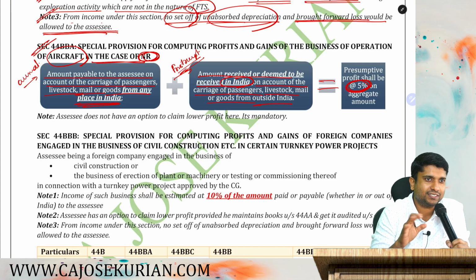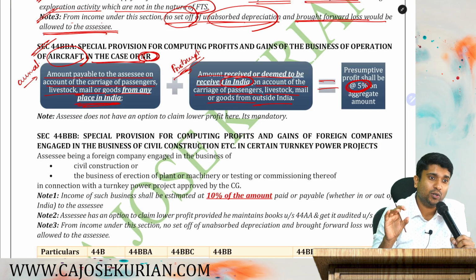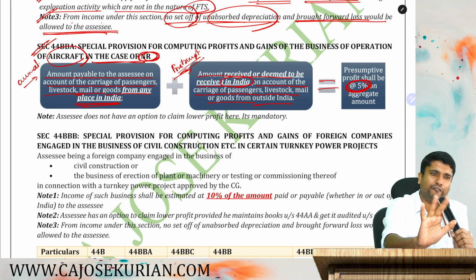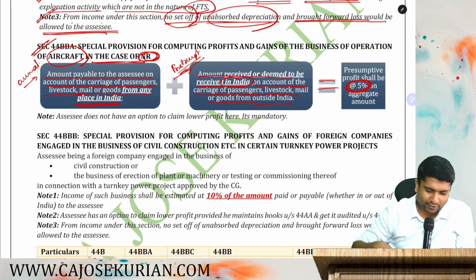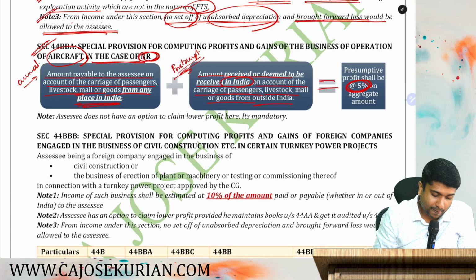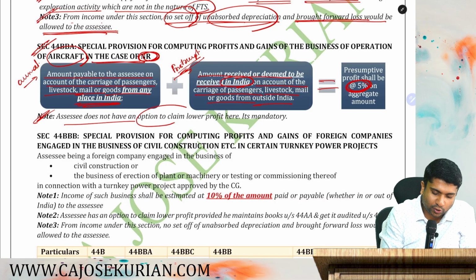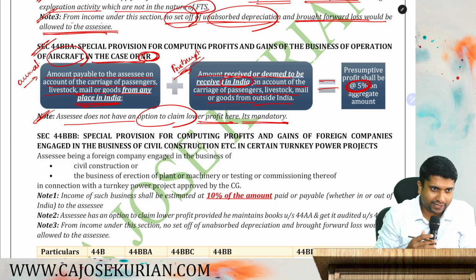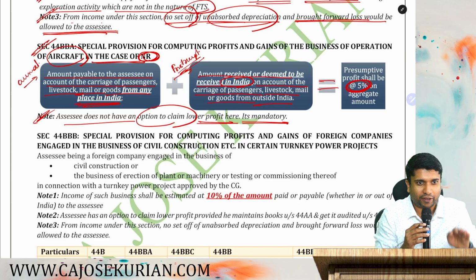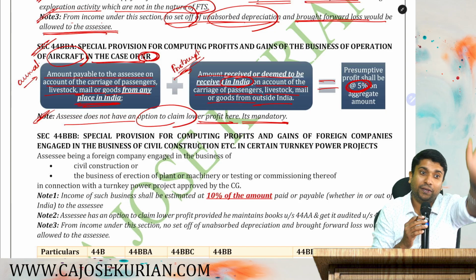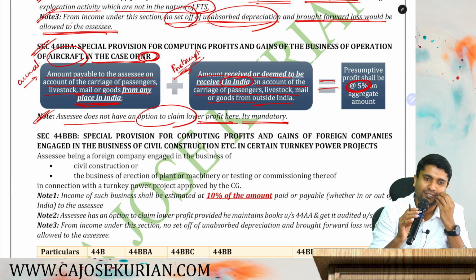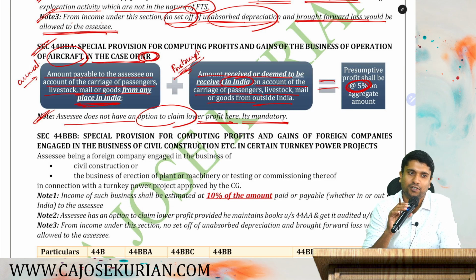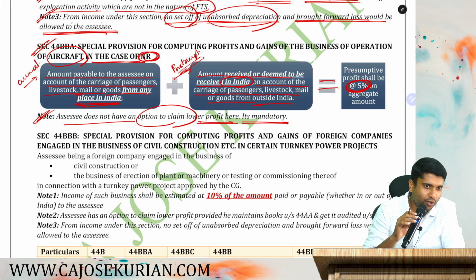Normally, this aircraft business is actually very expensive and their profit margins are also less. So they are saying only 5% presumptive profit. Are you with me? So coming back to the point, friends, in the aircraft business there is a note: the assessee does not have an option to claim lower profit here. It's mandatory. If you are saying that your actual profit is less than 5%, don't come to India. Minimum you must show 5% of your gross amount as your total profit. We are not giving you an option to show lower profit over here. Are you all with me?